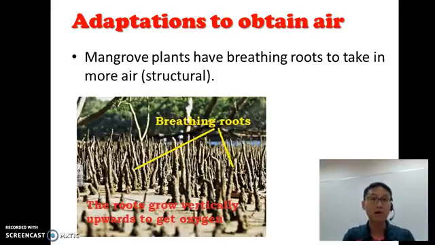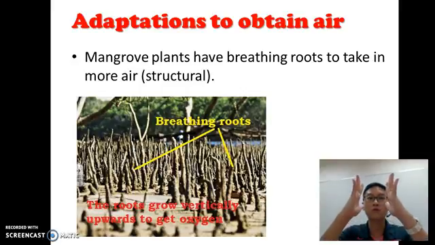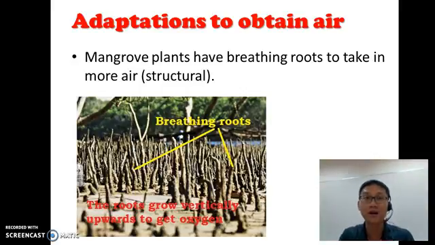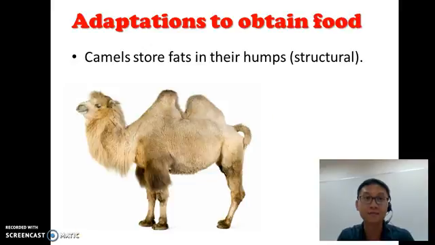Now, mangrove plants live in the mangrove swamp, where it's very muddy. The mud has very little oxygen inside, and oxygen cannot go in because it's so thick. So what the mangrove plants do is they grow their roots out of the soil, out of the mud, so it allows the roots to take in more air. So this is a structural adaptation of how they obtain air.